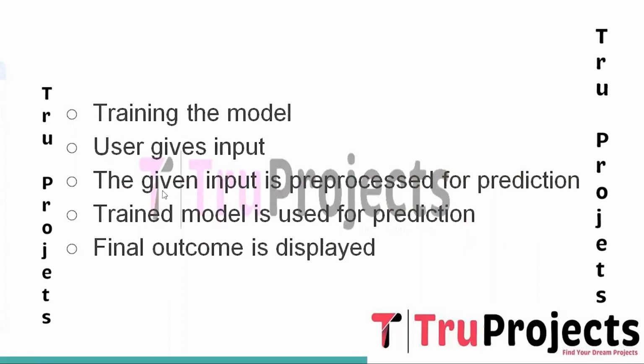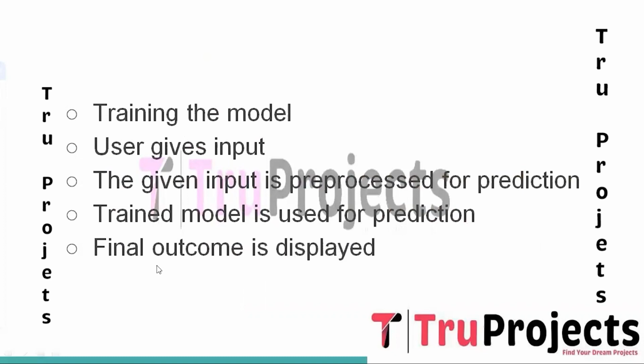And the ninth one is the given input is pre-processed for prediction. The user's input data is pre-processed in the same manner as the training data. This step may involve encoding the categorical variables, scaling the numerical features, and ensuring the data is compatible with the trained model. And the 10th one is trained model is used for prediction. The pre-processed user input is fed into the trained machine learning model, where each model predicts the likelihood of heart disease based on the provided input data.